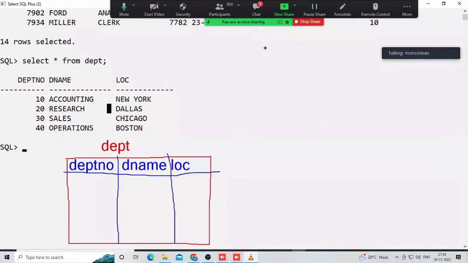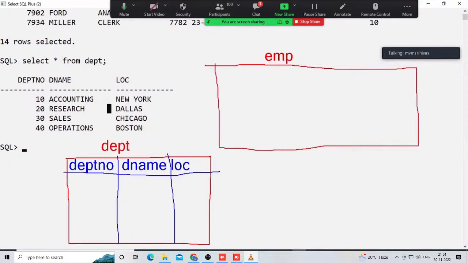Again, EMP is a table. Don't worry, just observe it here. In this table also, so many columns are there. These are all the columns. Observe it here, very interesting. The employee number, employee name, and so many columns are there. One of these is the last column, department number, which they are giving in the Oracle Corporation.